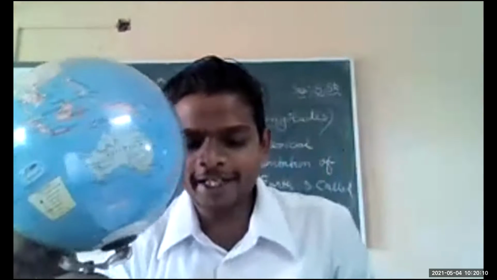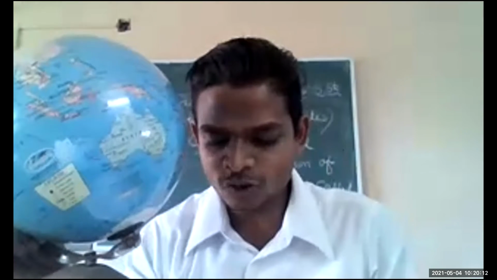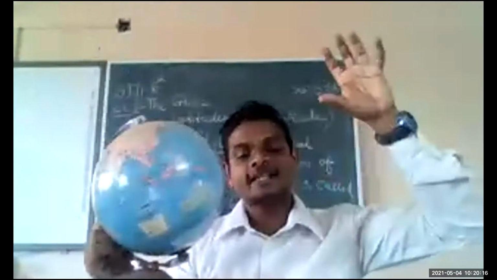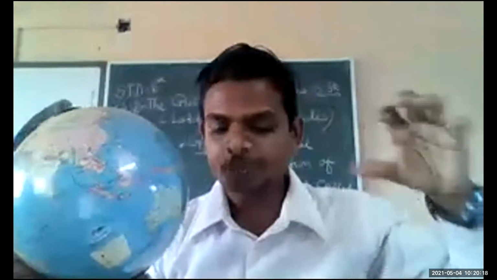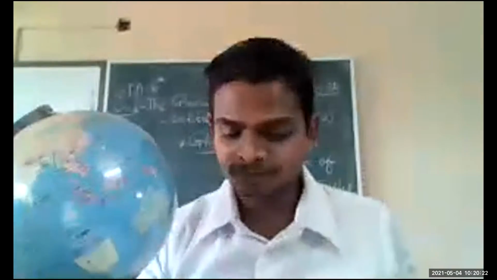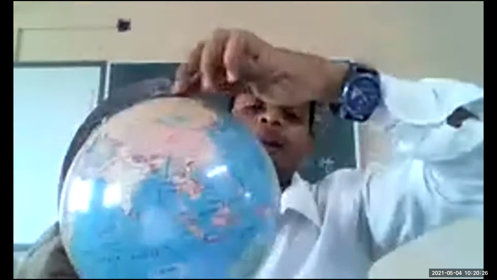The pole pointing towards the pole star is called the North Pole. The pole opposite to it is called the South Pole. The opposite side of the North Pole is the South Pole.